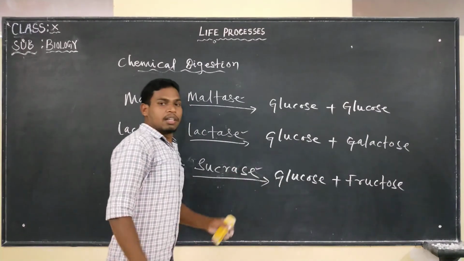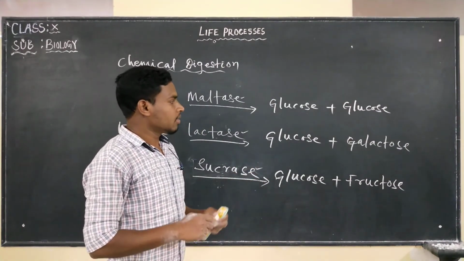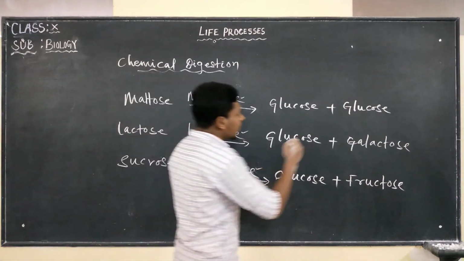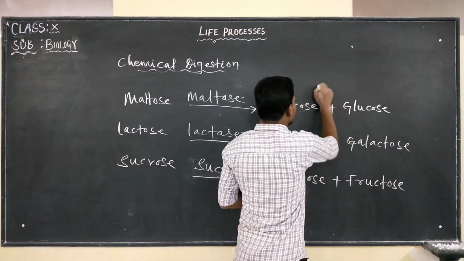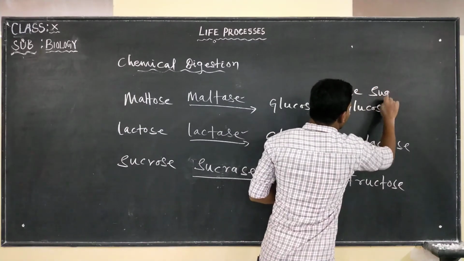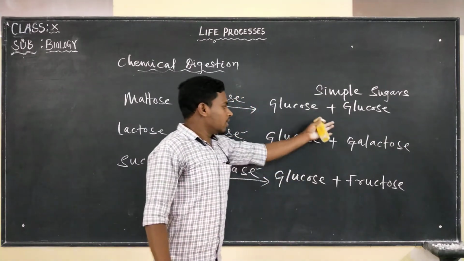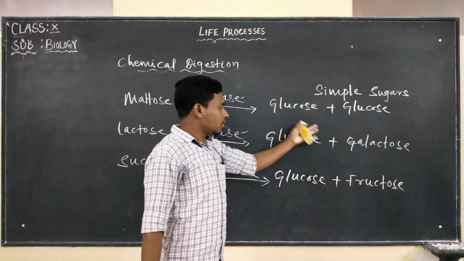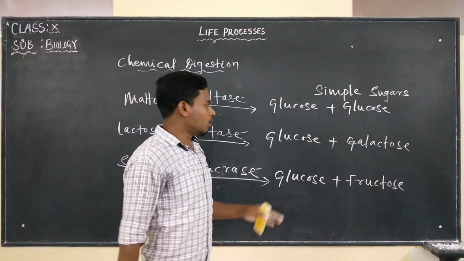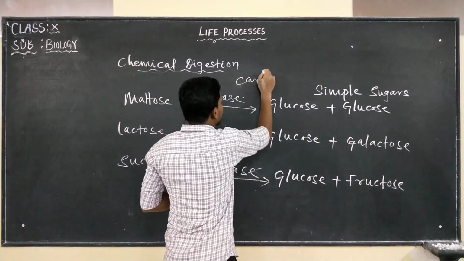That means the digestion of carbohydrates finally forms what? Simple sugars. All these are simple sugars. Only these sugars are going to be absorbed into our body. So this is carbohydrate digestion.